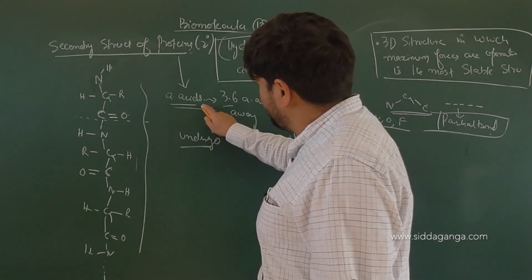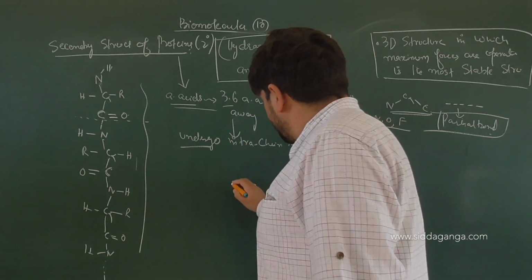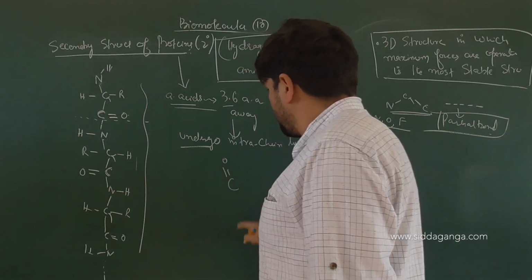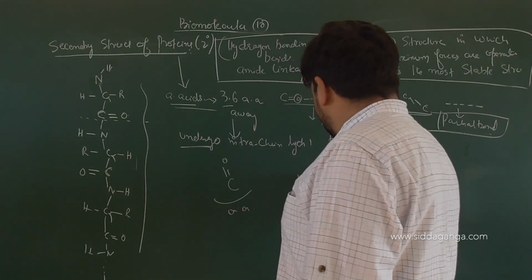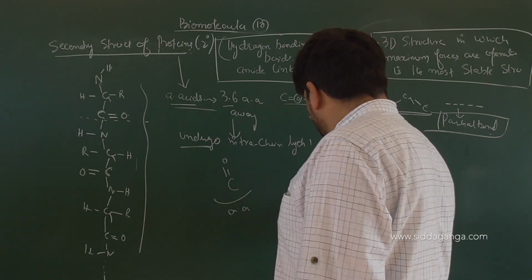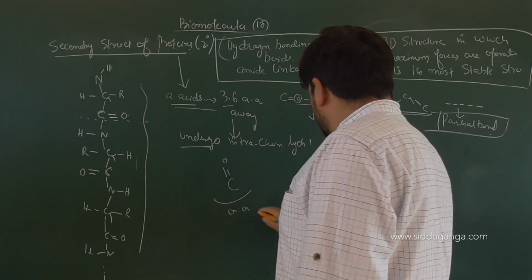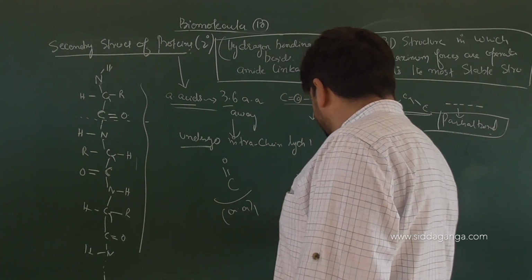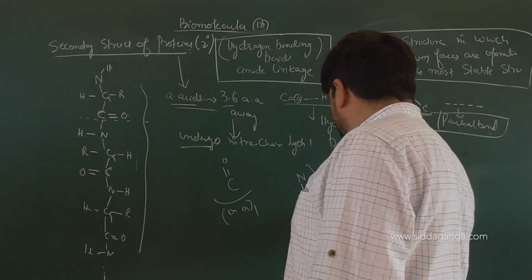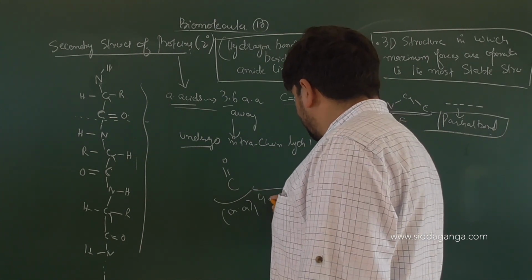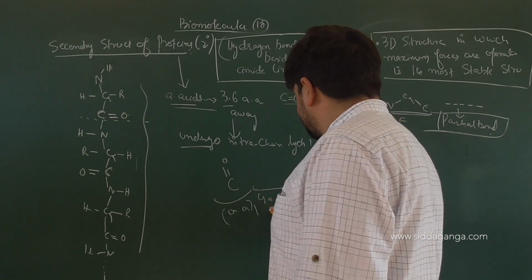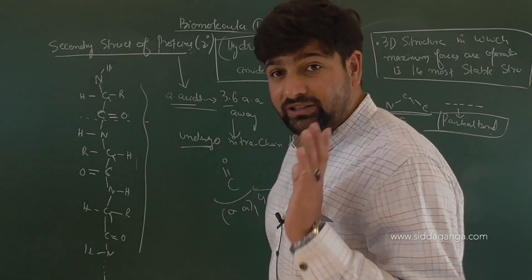Looking at this, when a polypeptide chain is converted to secondary structure, amino acids undergo hydrogen bonding, and hydrogen bonding occurs between the C double bond O of one amino acid and the NH of, I will write this, amino acid 1, this is amino acid 2, which is almost 4 amino acids away. How many amino acids away? 4 amino acids.